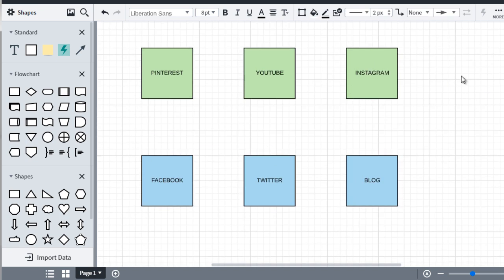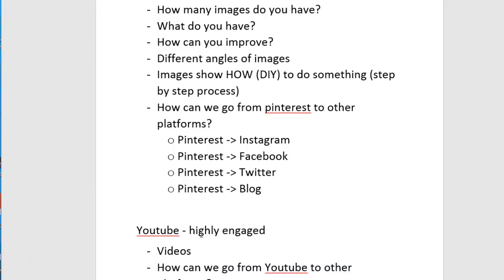In my brain, green signifies the places that we upload, and blue signifies the places that we upload or don't upload, and we simply post to these places. Okay, so let's go back over here. We've got Pinterest. Pinterest goes to Instagram, Facebook, Twitter, and the blog. All right, so let's implement that.